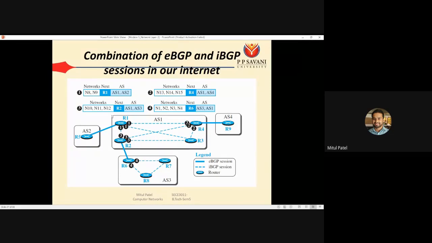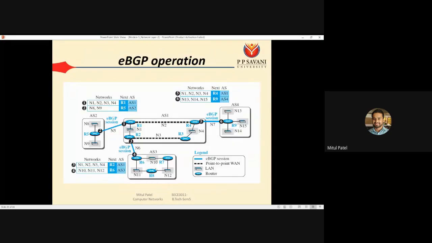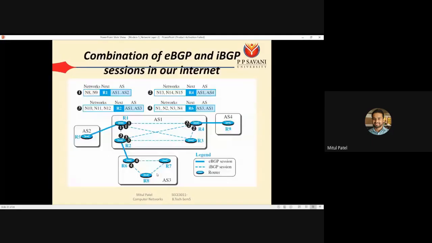Same thing is about this message number 3. In message number 3, R2 will know that it is connected with autonomous system 3. એના નેટવર્ક કયા છે, તો its networks are N10, 11 and 12. So R2 will say that જો તમારે N10, N11 અને N12 માં જવું હોય તો next router is R2 and path કયો છે, તો AS1 થી થઈને જવાનું આપણે AS3 માં. And same way about this fourth message.